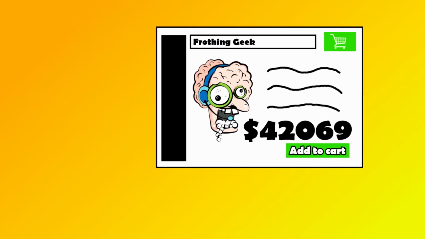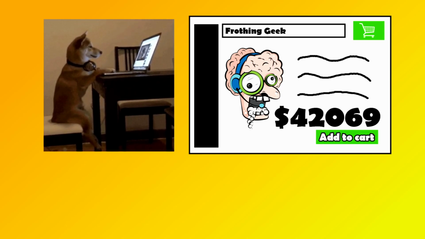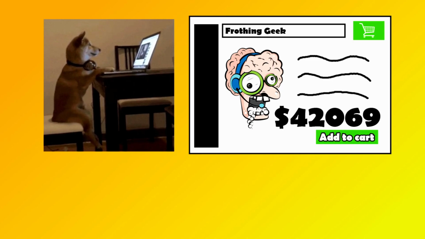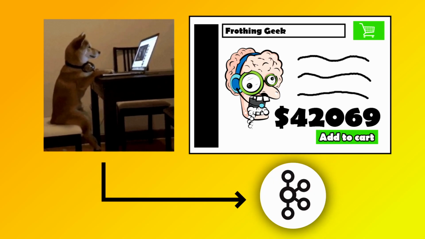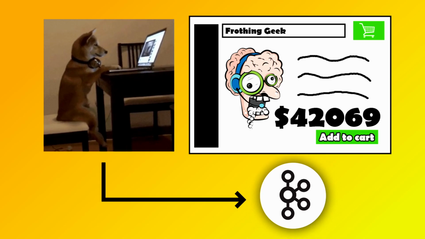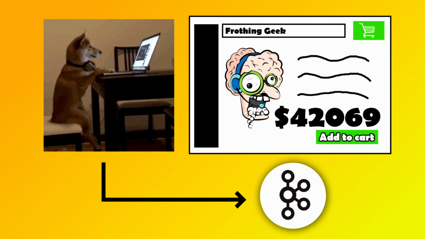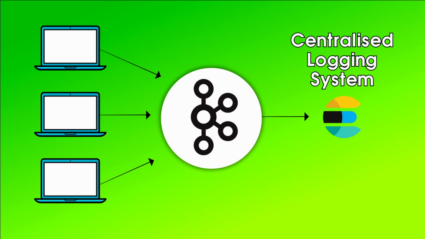For example, companies like to track user activity, such as page views, searches, or attention. This data can be produced to Kafka and then consumed by other systems, such as monitoring tools or even applications that can react to this information. You can have multiple systems producing log data to Kafka so that it can be consumed by a centralized logging system. These logs can be used for continuous monitoring and system troubleshooting.